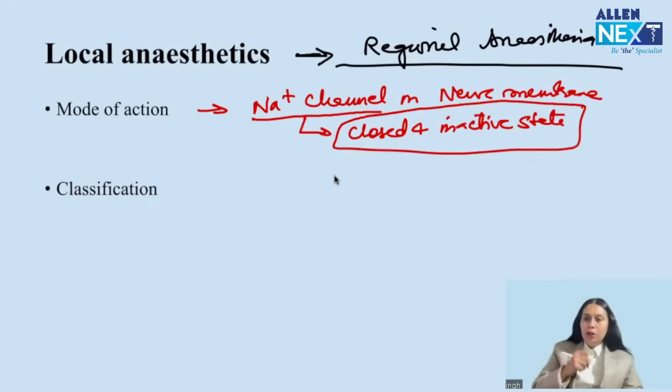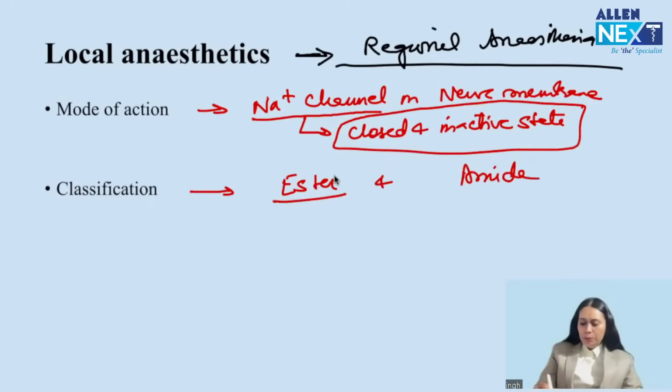Now, local anesthetics can be classified into two groups, ester and amide. I want you to remember only three drugs. In ester, one drug, that is cocaine. Cocaine is a very popular LA, so commonly asked in exams. I want you to remember three points of cocaine.